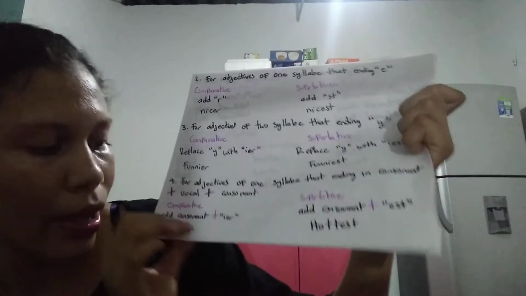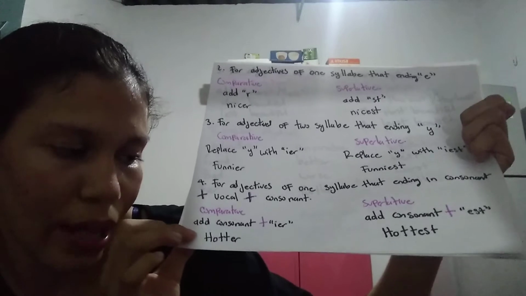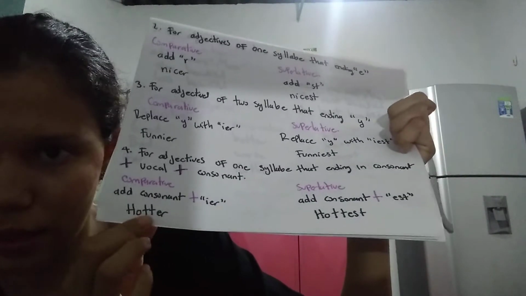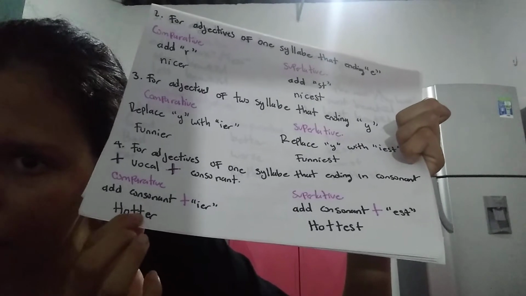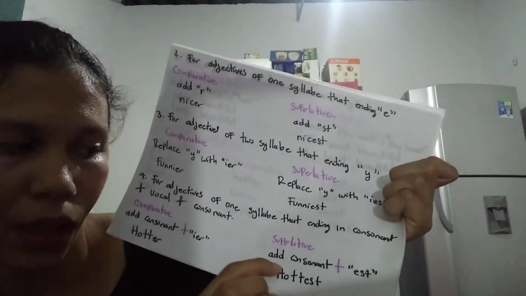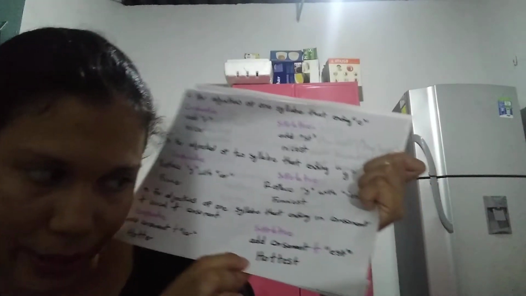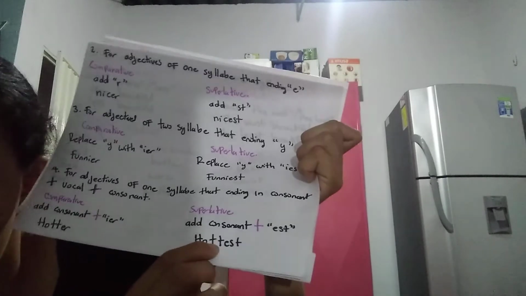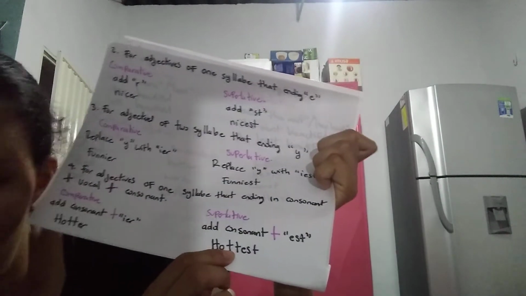For example, in the comparative form, that is hotter. In this part, we add the consonant. And the superlative, that is hottest.